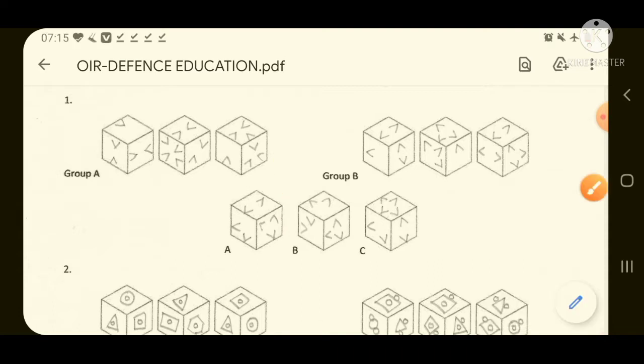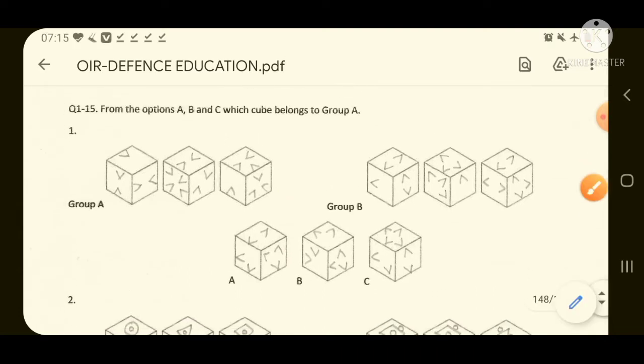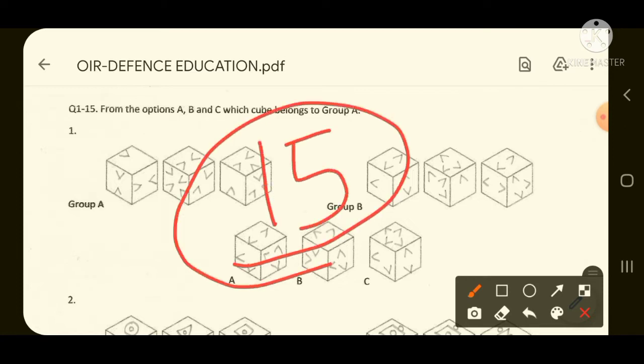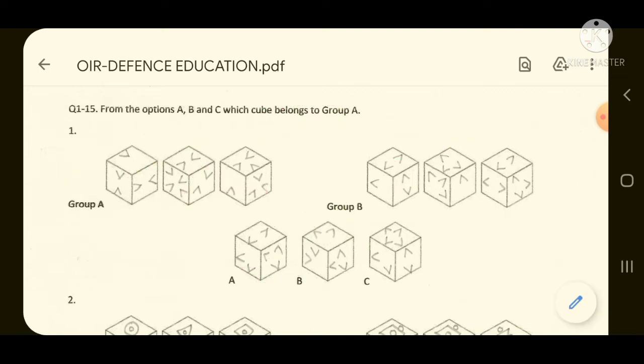So in this video I'll make sure that you don't miss any question if it is coming from cube, because in this we will solve 15 questions. These 15 questions will make you a master in this type of question, which I'll solve in front of you, so that you can get a clear-cut idea about OIR, how the questions are asked, what type of questions are asked, and how you should approach the OIR.